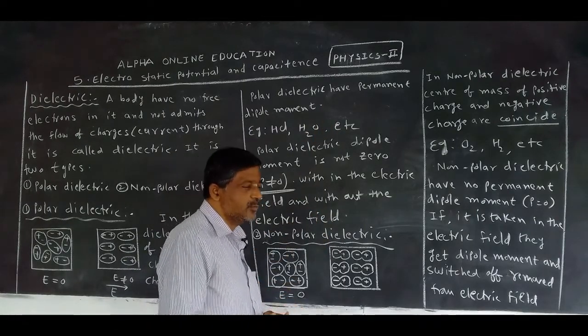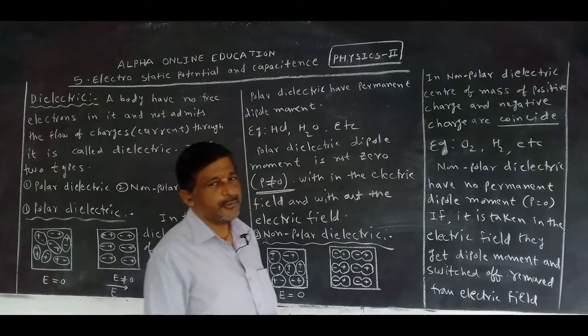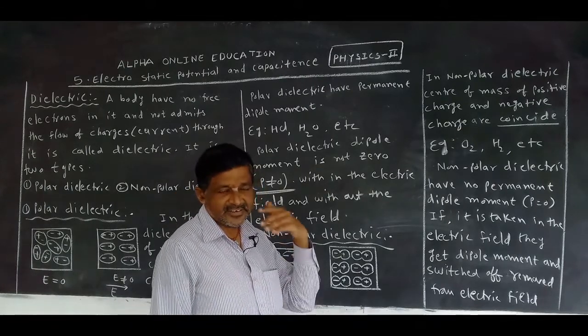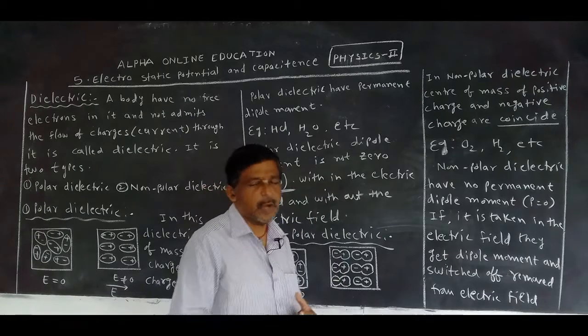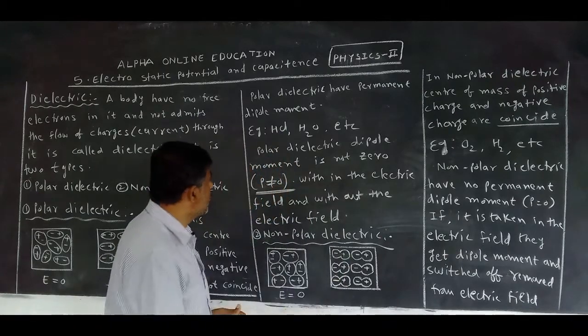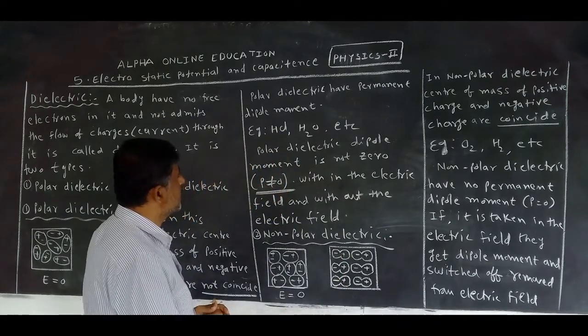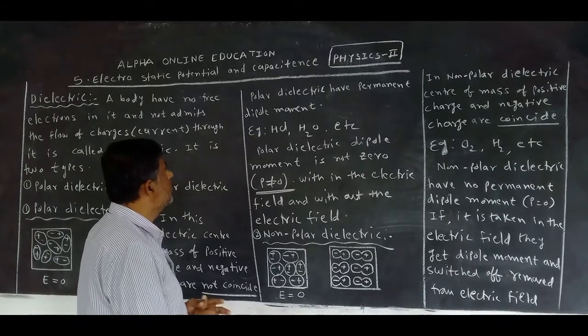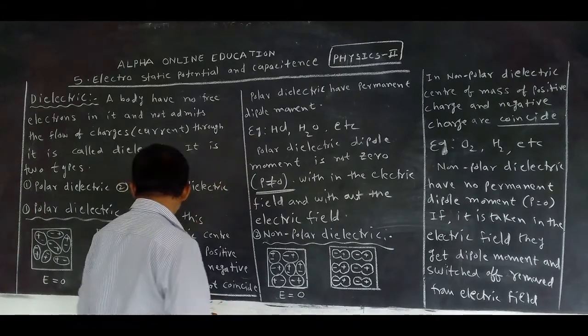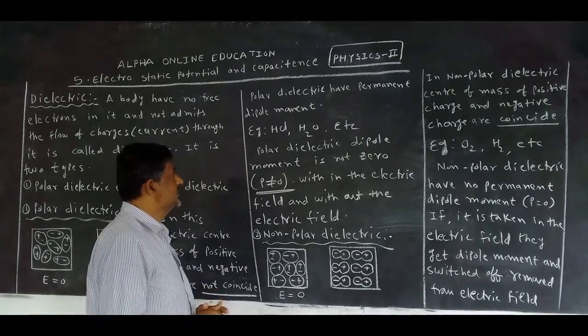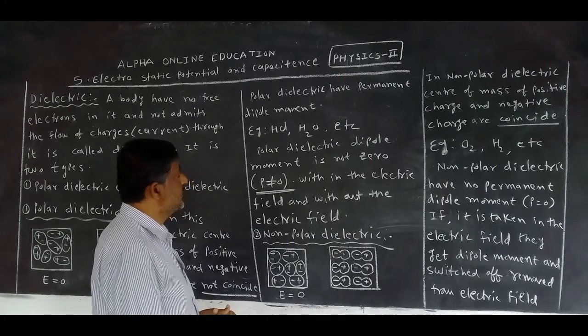You know that dipole moment, p is equal to q into 2l, which we studied in the previous chapter. Polar dielectric has permanent dipole moment. What are the examples of polar dielectric? HCl and H2O etc.